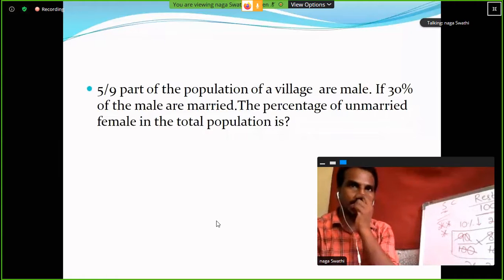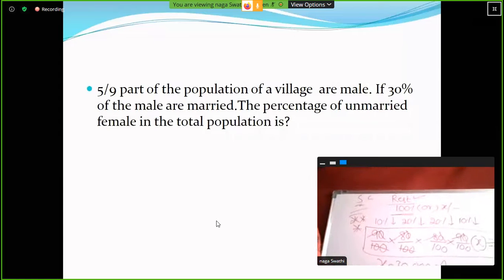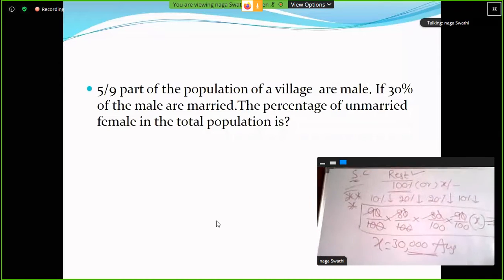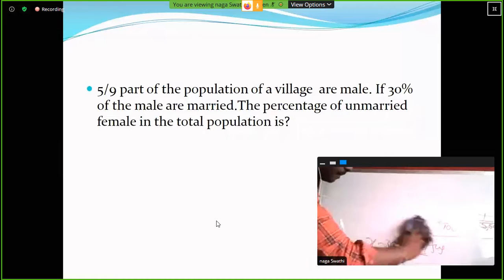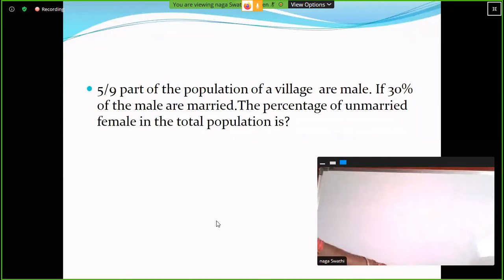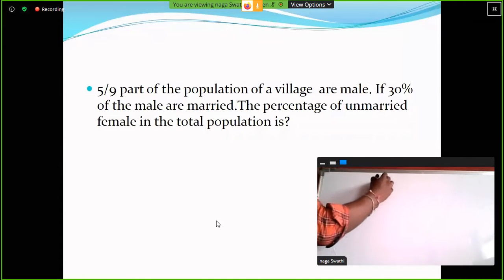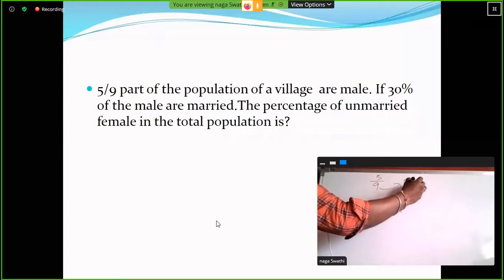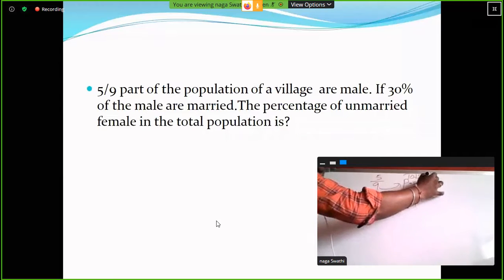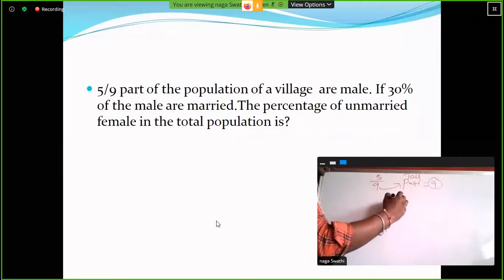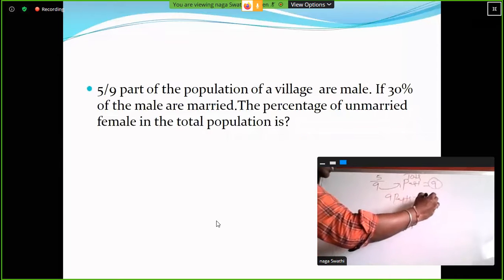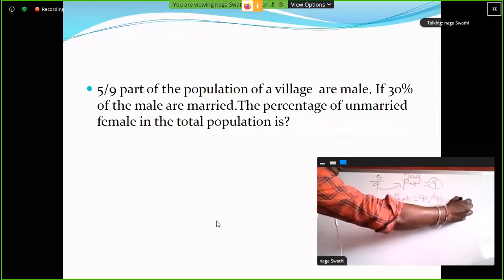So here, I'm taking 9 parts is equal to 90, or 900, or 9000, whatever it may be.